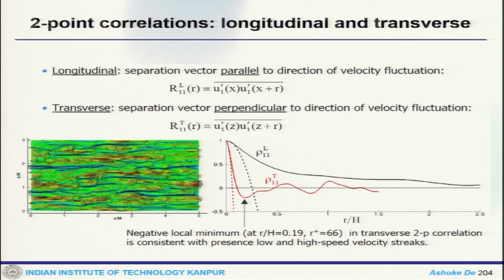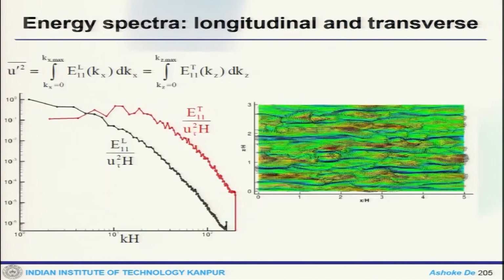Now, similarly, you can have the longitudinal and the transverse variation. The longitudinal separation vector is parallel to the direction of the velocity fluctuations, where R 1 1 is defined like this, and when we go to transverse, it is perpendicular to the flow, and their variations are different. The longitudinal variation is like this, whereas the transverse one is initially quite steep and then it decays. Similarly, for that particular case one can plot and look at it.